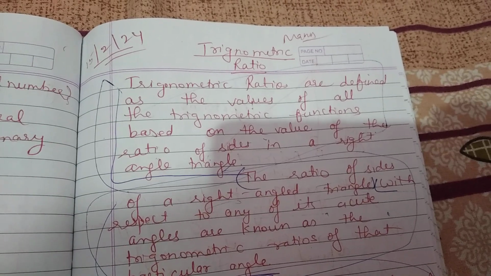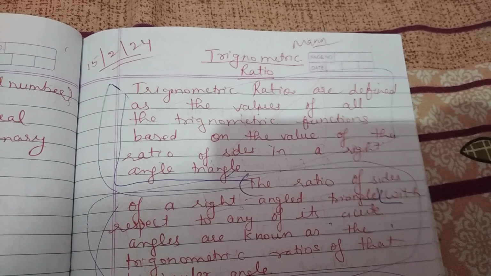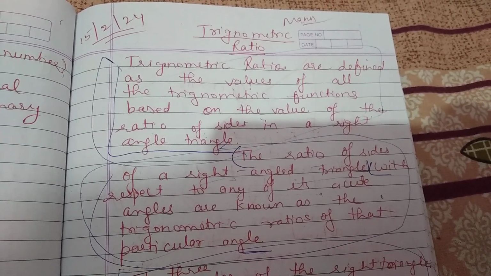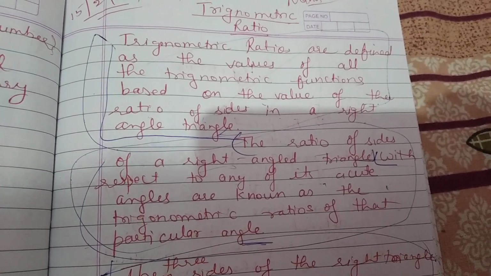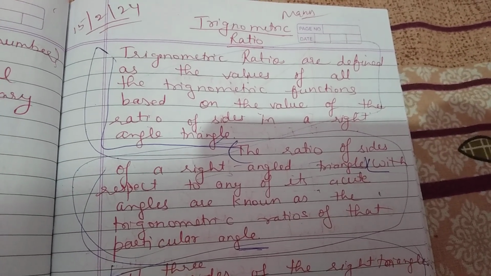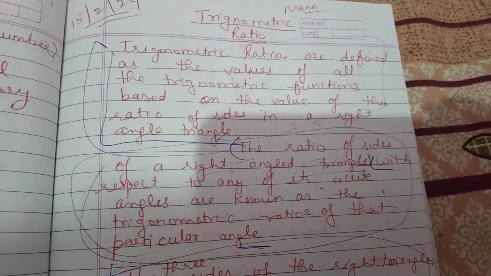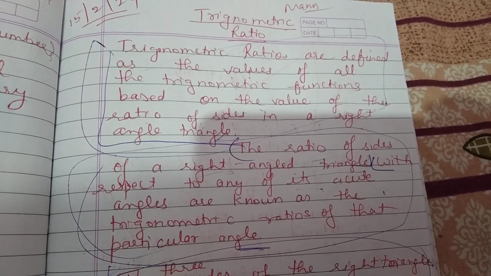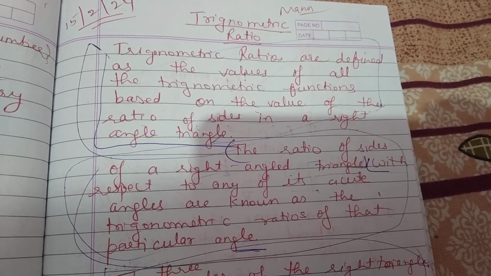functions जो बेस होती है राइट एंगल ट्रायंगल की साइड्स की रेशो की वैल्यू पर। ओके, the ratio of sides of a right angle triangle with respect to any of its acute angles are known as the trigonometric ratios of that particular angle. साइड्स की रेशो राइट एंगल ट्रायंगल की एक्यूट एंगल के साथ, वो ट्रिग्नोमेट्रिक रेशो पर्टिकुलर एंगल की होती है। I repeat, the ratio of sides of a right angle triangle with respect to any of its acute angles are known as the trigonometric ratios of the particular angle.